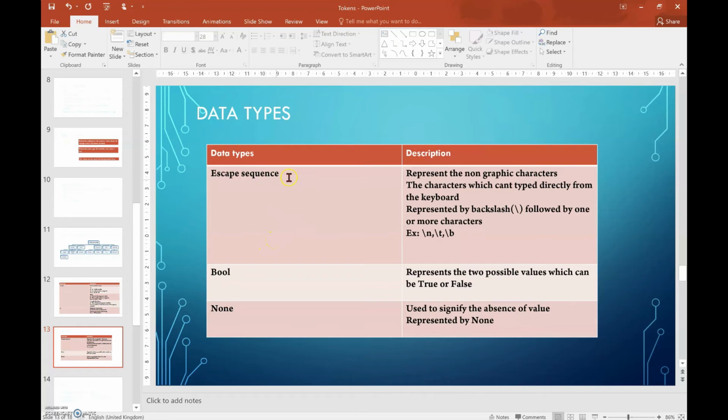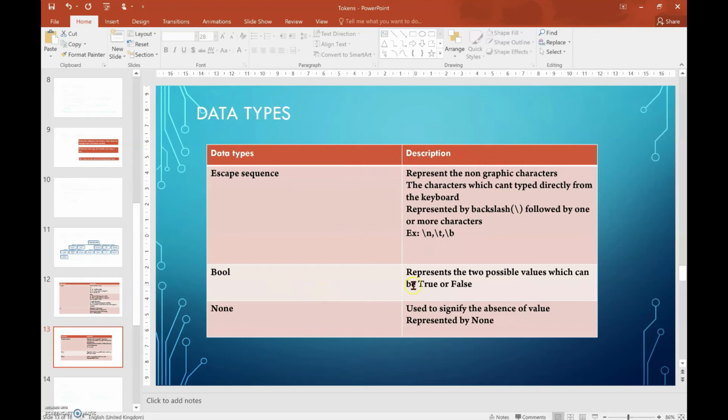The next one is the escape sequence. It represents a non-graphic character, a character which can't be typed directly from the keyboard, represented by a backslash followed by one or more characters. For example, I have written backslash n, backslash t and backslash b. Backslash n means the new line, backslash t means the tab key, and backslash b is the backspace key. We cannot use those keys directly in the Python window, so we are using escape sequence characters. Again, the escape sequence character is also called the non-graphic character, which we cannot type directly from the keyboard.